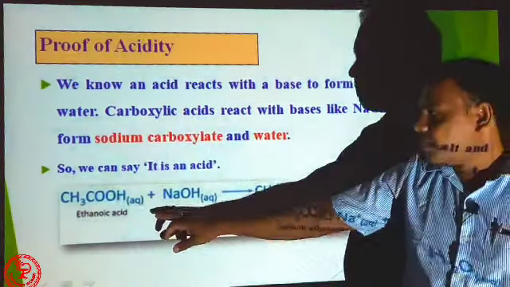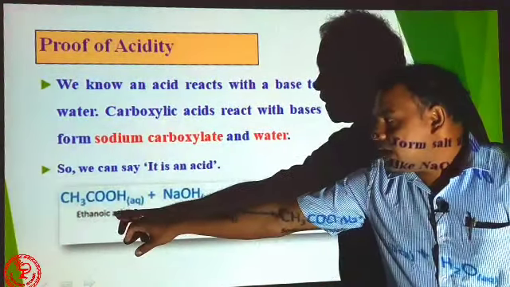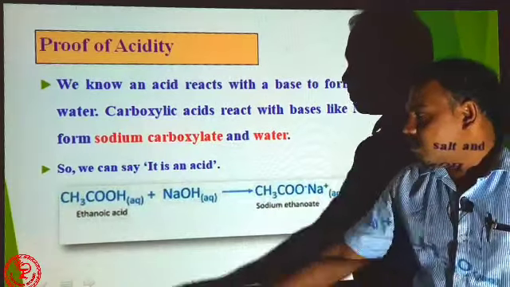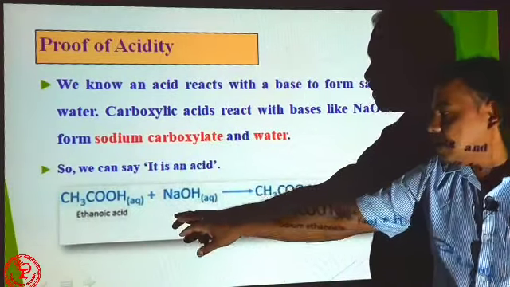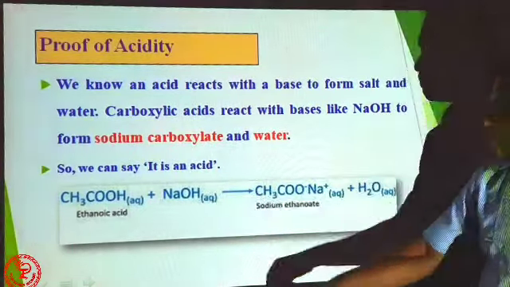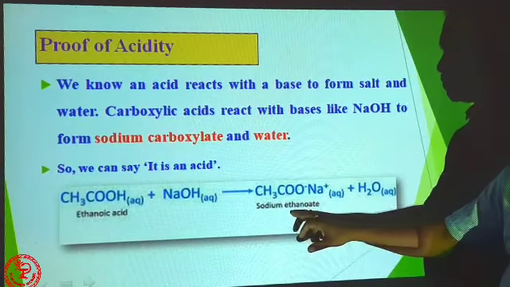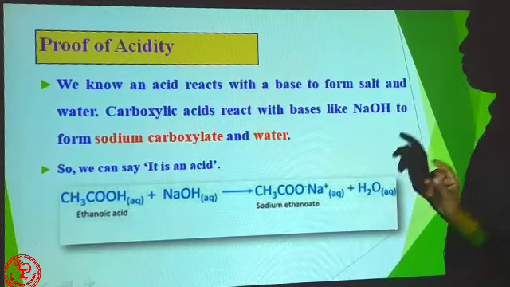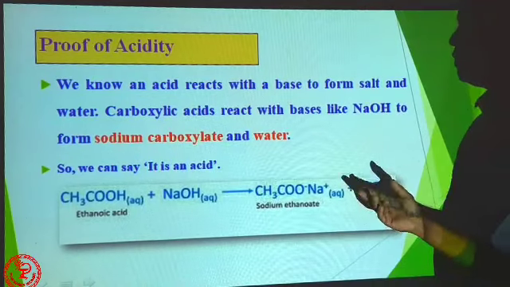This is the reaction. As an example, I have taken acetic acid, the IUPAC name ethanoic acid. Ethanoic acid reacts with NaOH and produces sodium ethanoate and water. So this is the proof.